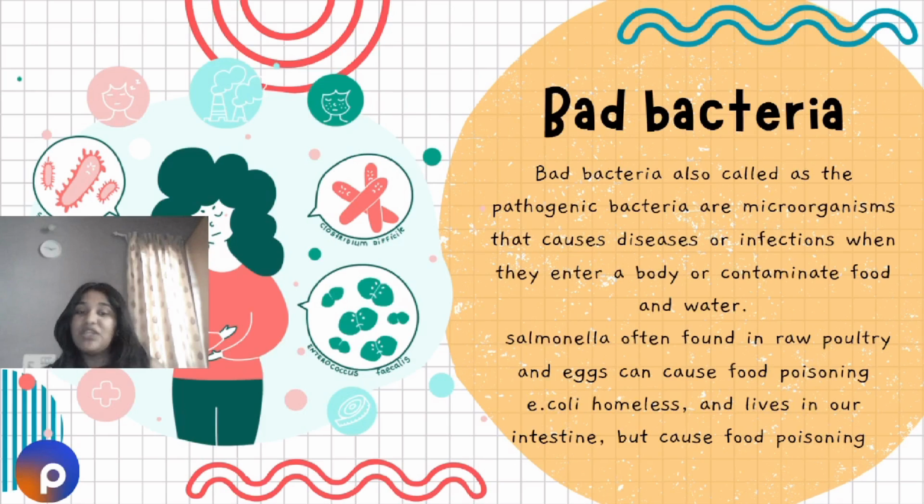So you have Salmonella. They're often found in raw poultry and eggs, which causes food poisoning for us. Then we have E. coli, which is a harmless bacteria that lives in our intestine, but when you drink some contaminated water or eat contaminated food, it causes us food poisoning.